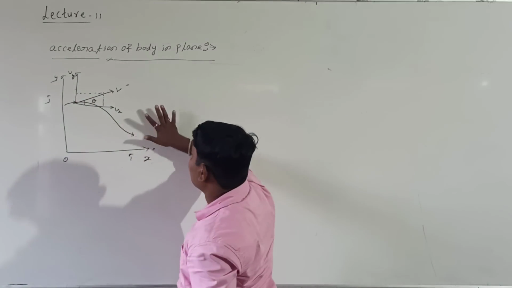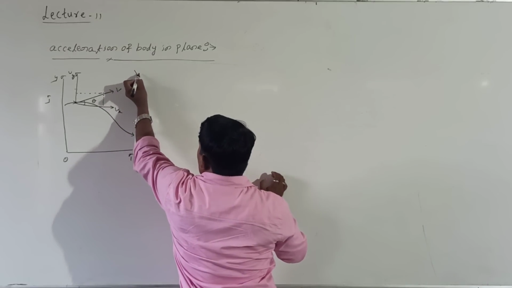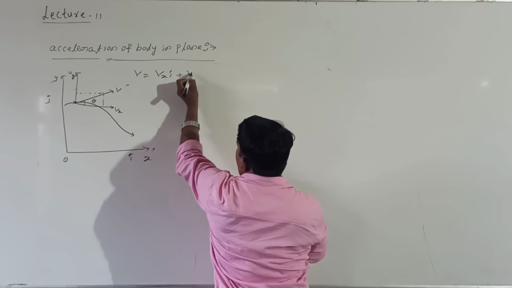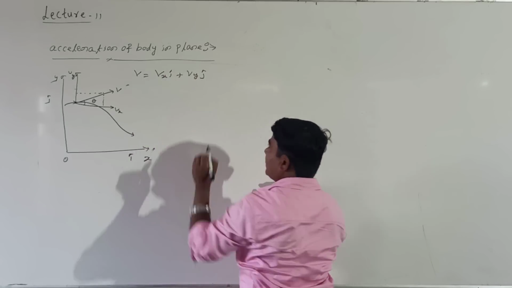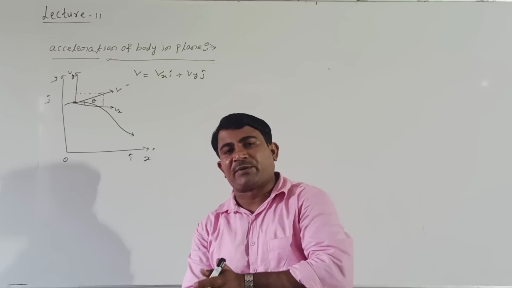How to represent this velocity? Velocity v of the body can be represented as vx i cap plus vy j cap. Right? Now make a differentiation.